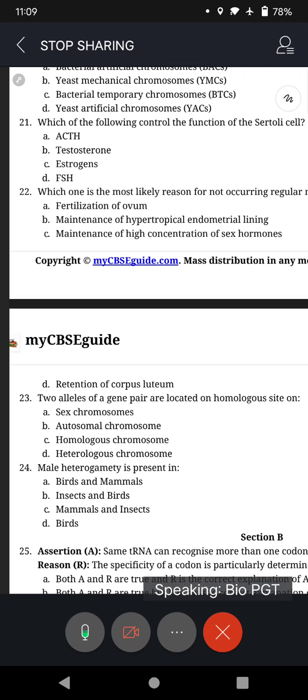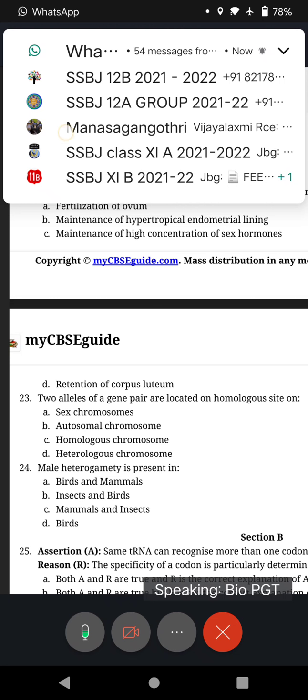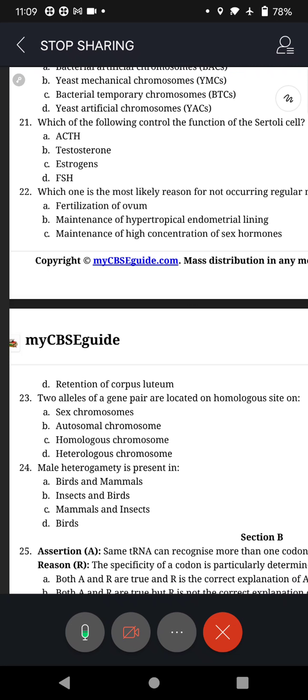What about others? Okay, post your scores in our group, right? And we will take up tomorrow section B with the explanations. I will be posting this in our group also. At the end of each paper, there are explanations.